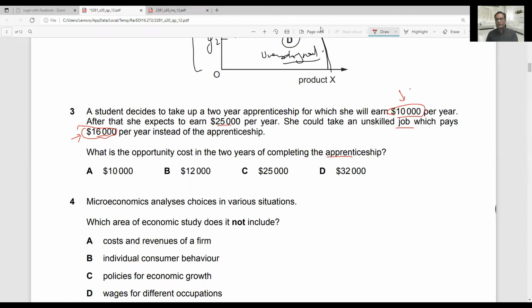Now she is opting for this option, and she is sacrificing this option. So it means if she is going for apprenticeship, her earning for the 2 years will be 20,000. But if she had adopted the second option of going for an unskilled job, she could have earned 16,000 per year, and for 2 years she would have earned 32,000. So it means the gap between these two income levels is 12,000. That is the opportunity cost. So she is sacrificing 12,000. So 12,000 will be the opportunity cost.